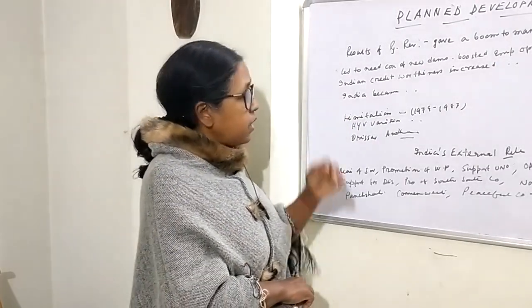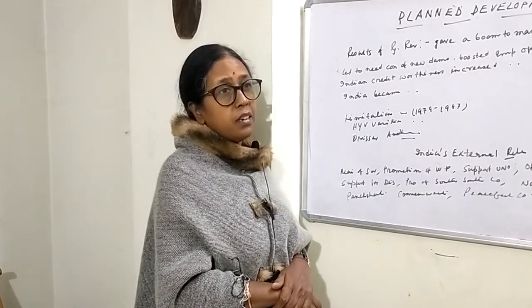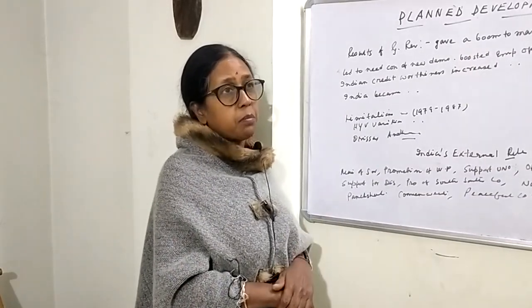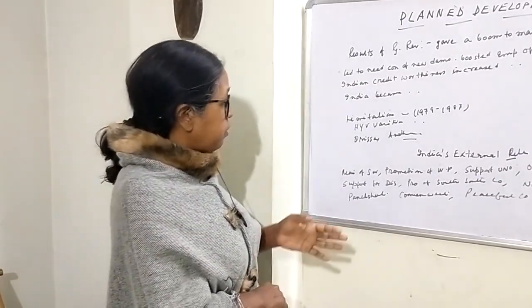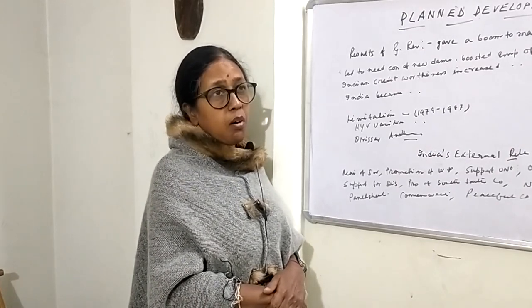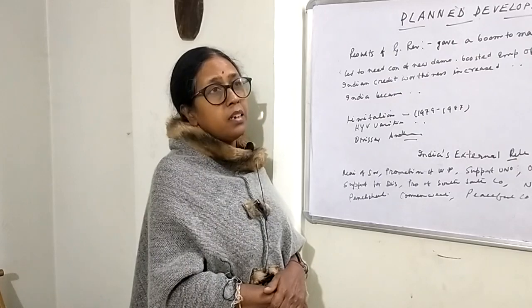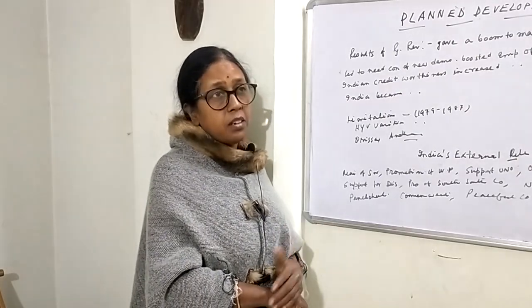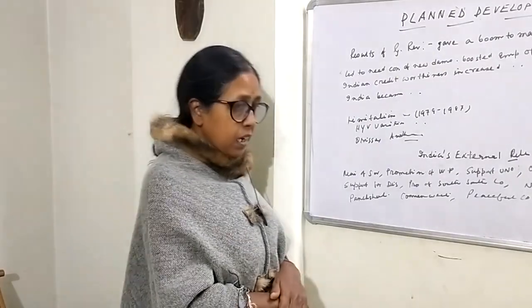And lastly, India became a food supplier country. Earlier, India was starving for food products, but now India became a food supplier country. Another result is that because India became a food supplier country, India increased its prestige and power in the international arena.